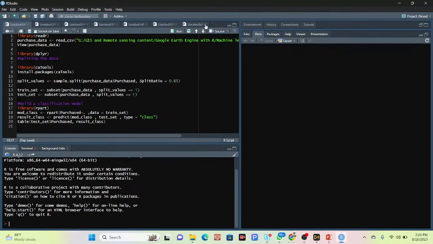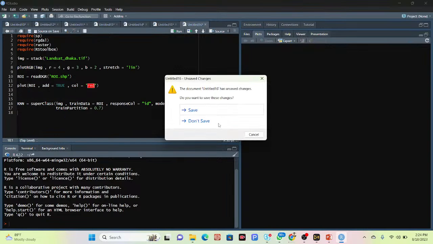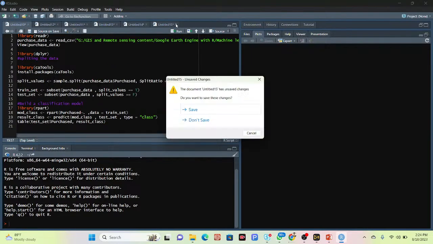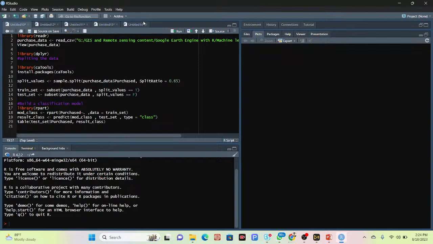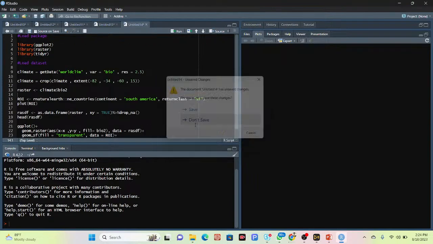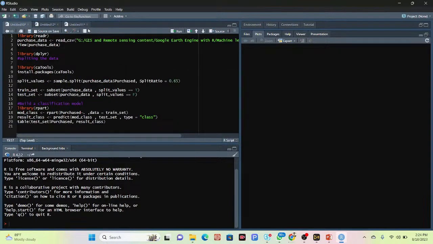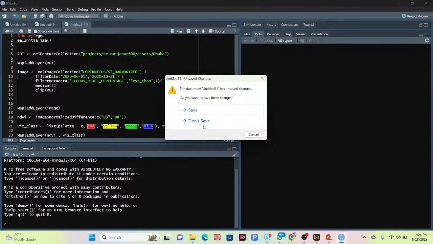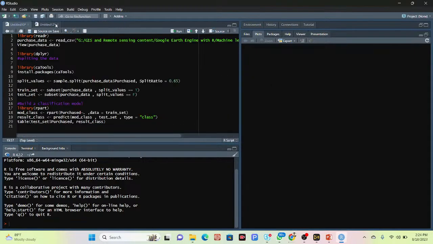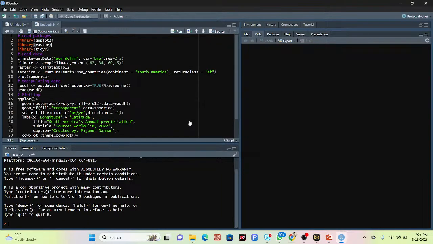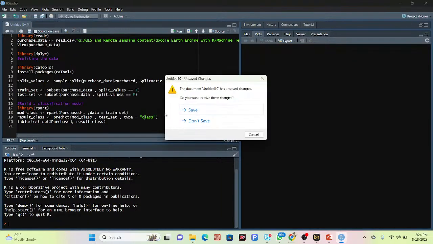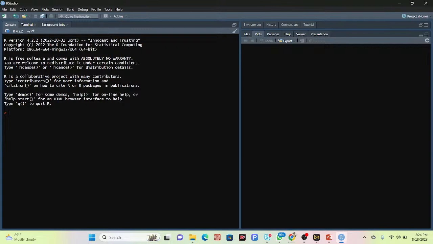I remove this folder. It's not needed this time, so don't save. This is my previous code which I already wrote, so I simply remove all of those previous codes. Now I can get the result looking like this, and here you can see my R version is 4.2.3. So it is already connected.